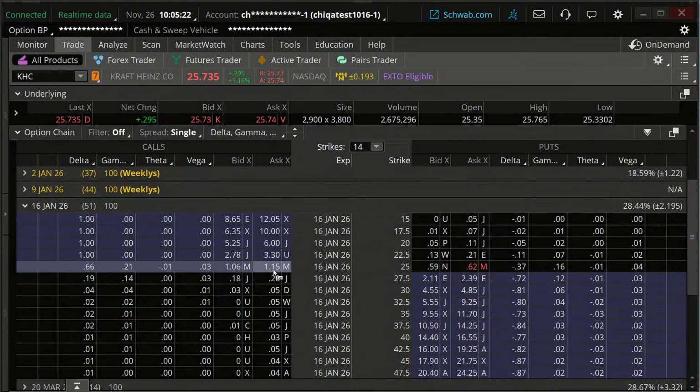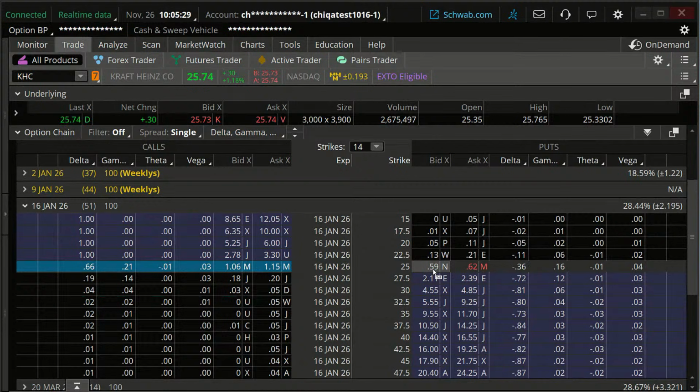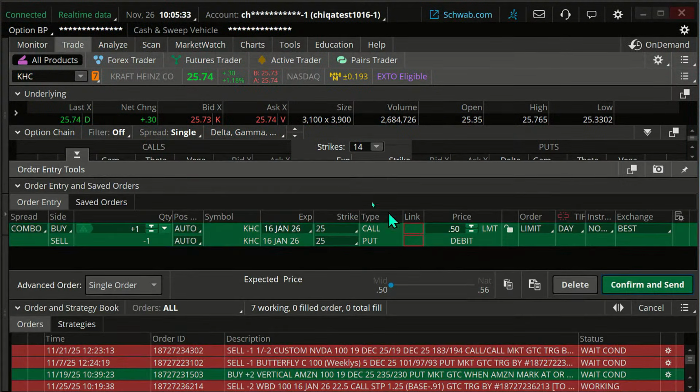So I'm going to look to buy the 25 call. I'm just going to click on that. I'm going to look to sell the 25 put. I'm going to hold down my control key. That way we're adding both in there. It's going to cost us about 50 bucks. You're going, well, 50 bucks compared to 100 shares of stock, which would cost us about $2,600 there.